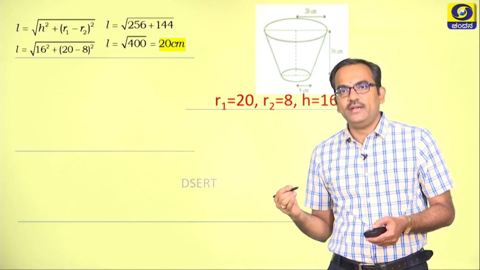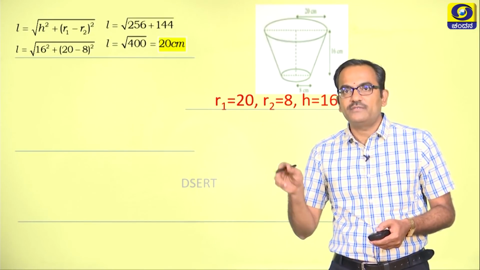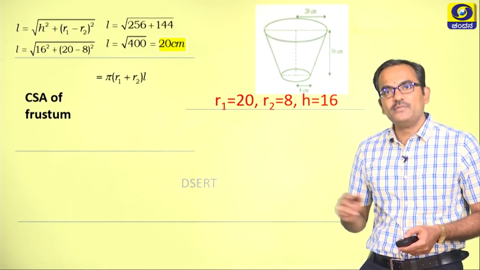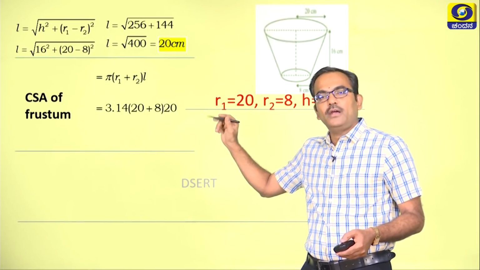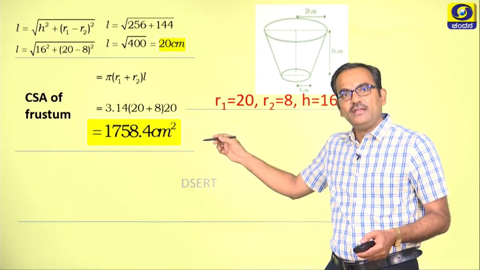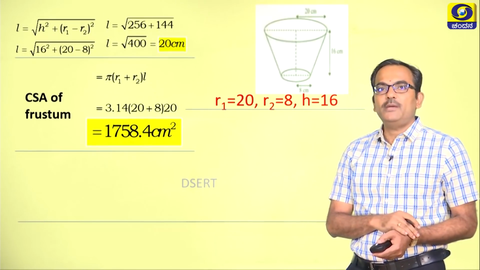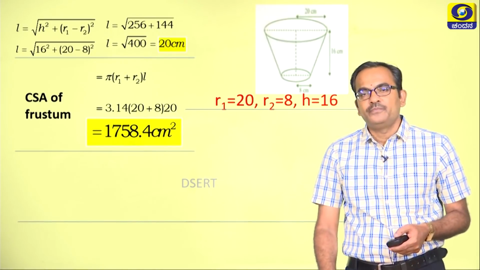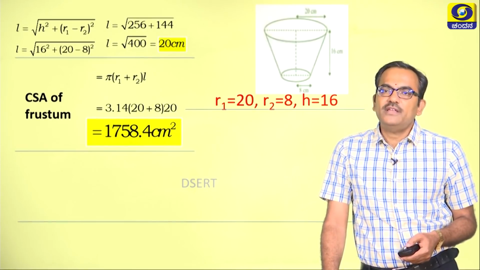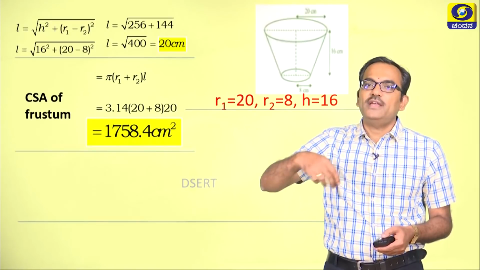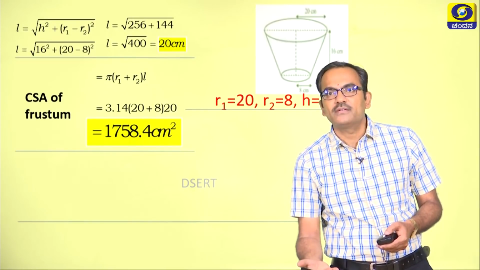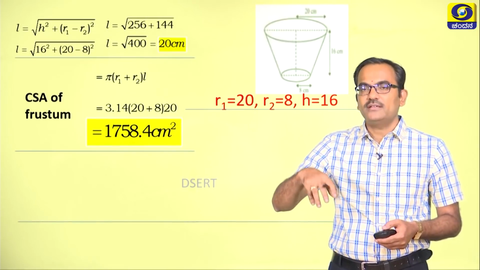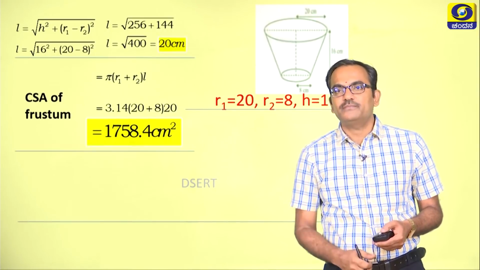The second step is to find the lateral surface area of the frustum, or the curved surface area of the frustum, which is pi times (r1 plus r2) into L, and upon substitution and simplifying we get 1758.4 centimeter square as the curved surface area. Remember that this curved surface area constitutes only the surrounding area. What about the area of the base? Even this needs to be considered while finding the surface area that we require to make the given frustum, right?